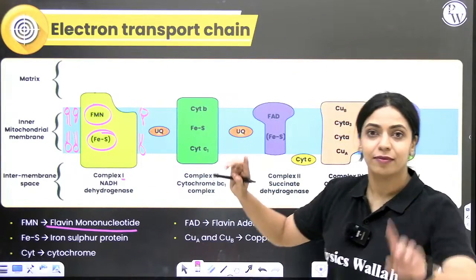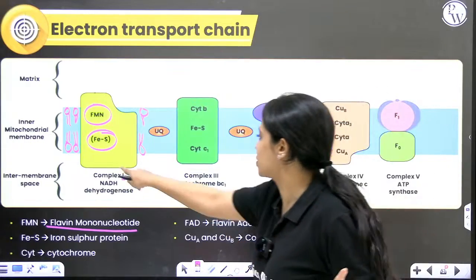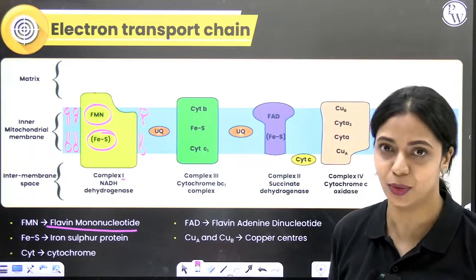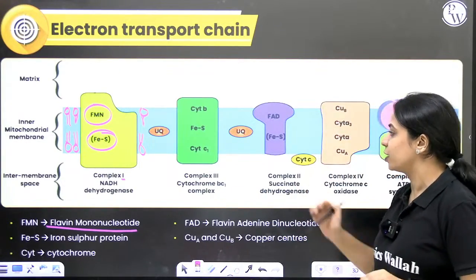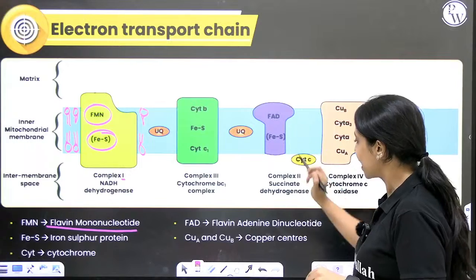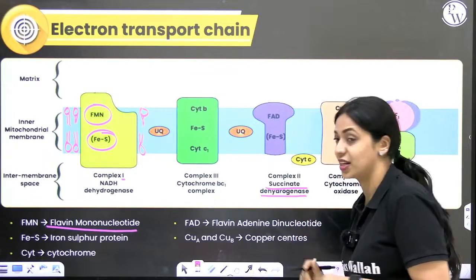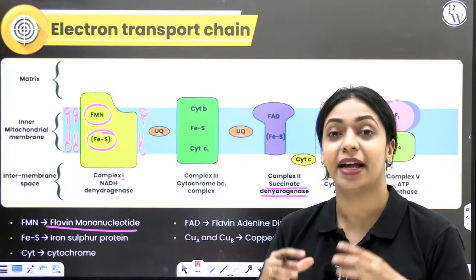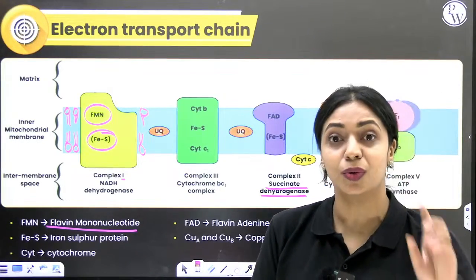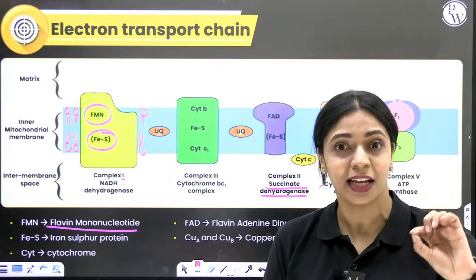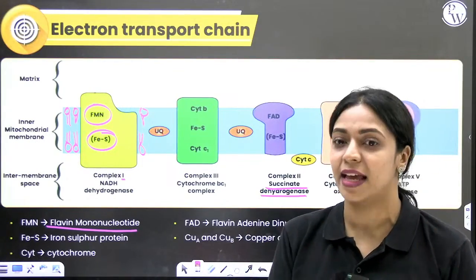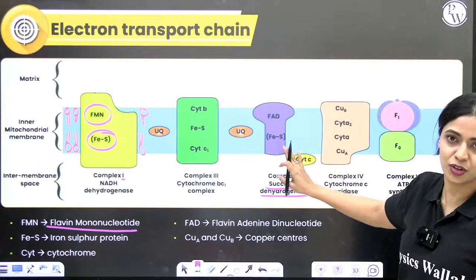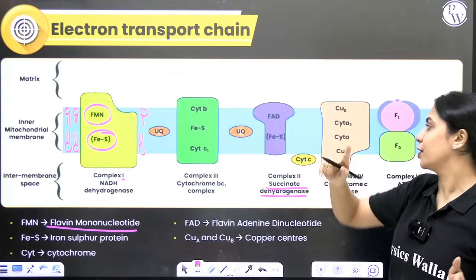Second complex. Okay, one other thing. Please notice how this is not in the correct sequence. You have 1, 3, 2, 4, 5. Why it is so, I'll tell you later. For now, let's take a look at the second complex here. The second complex is called succinate dehydrogenase. Where have we learnt about it? Succinate dehydrogenase is the enzyme that catalyzes the formation of FADH2 during Krebs cycle. And I told you that is the link between Krebs cycle and ETS, and that is the enzyme that's located in your inner mitochondrial membrane. So it's the exact same succinate dehydrogenase. FADH2 will donate electrons to this complex.